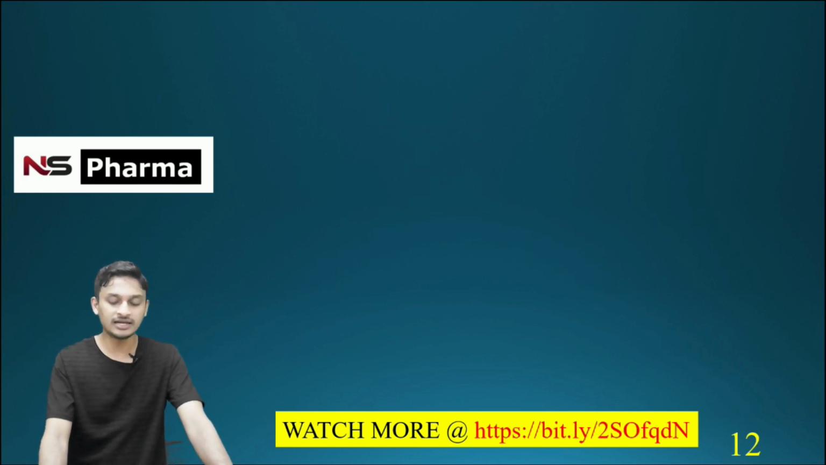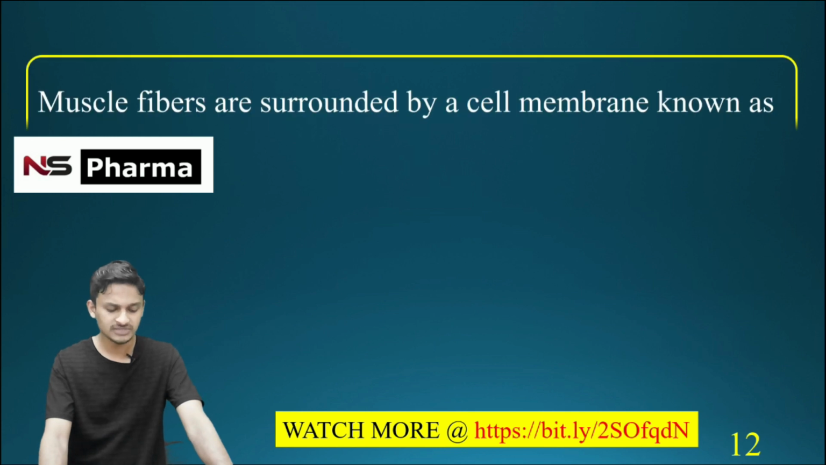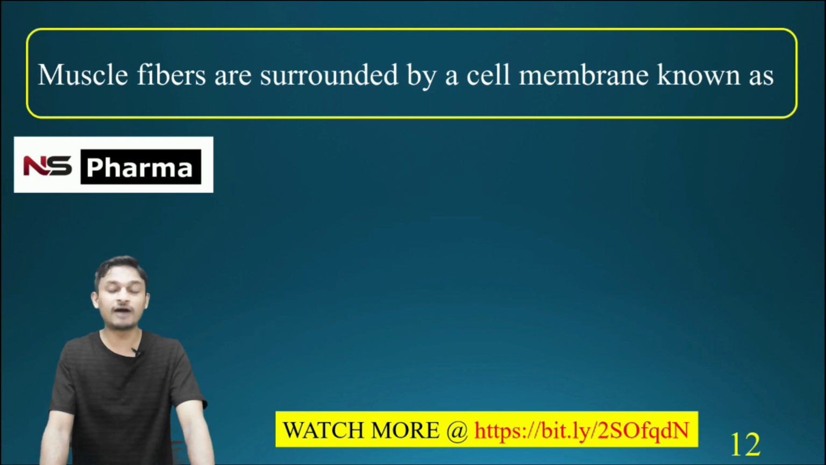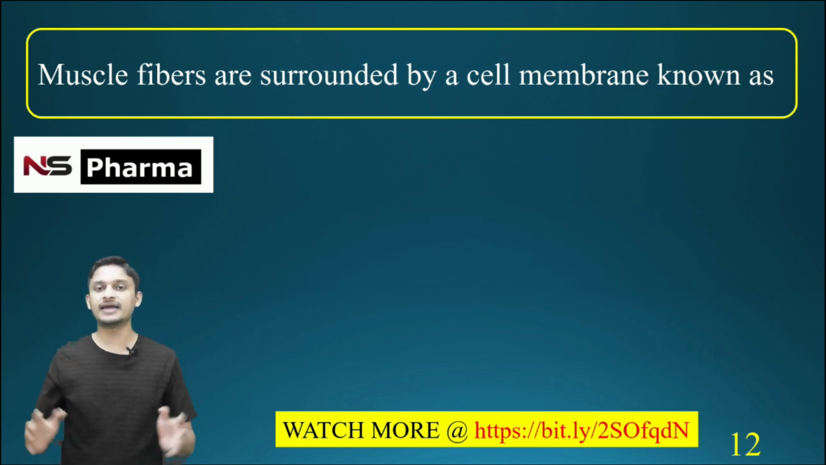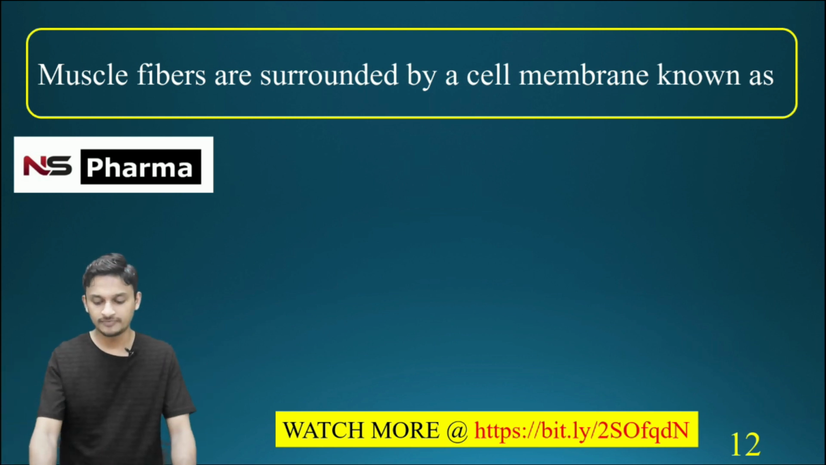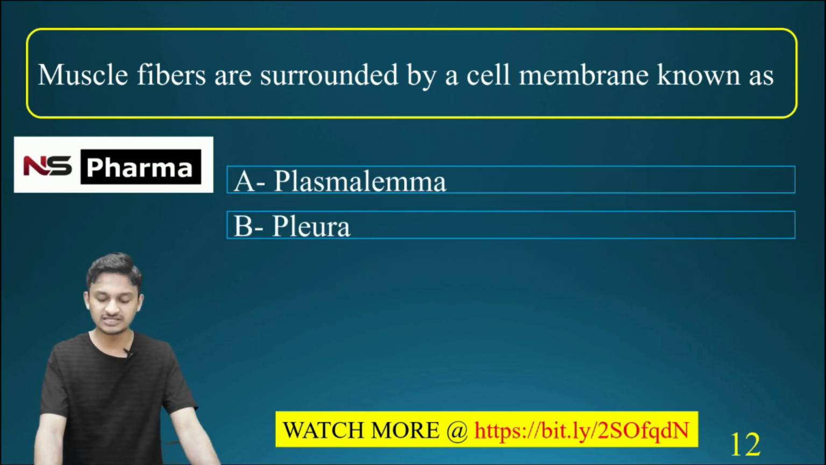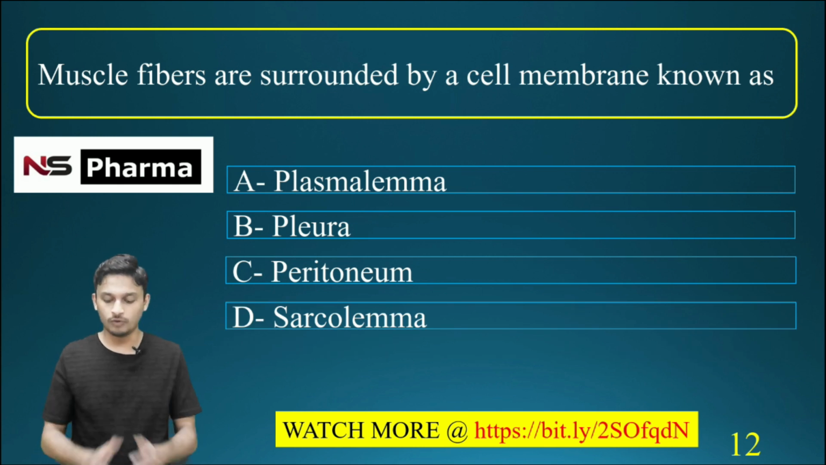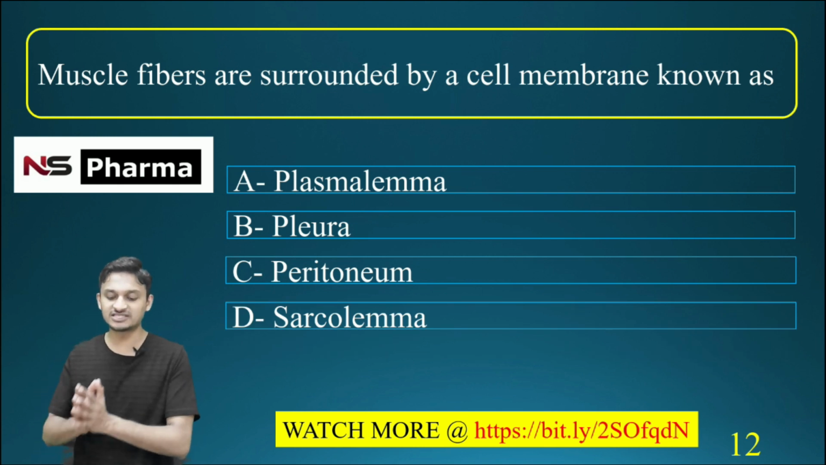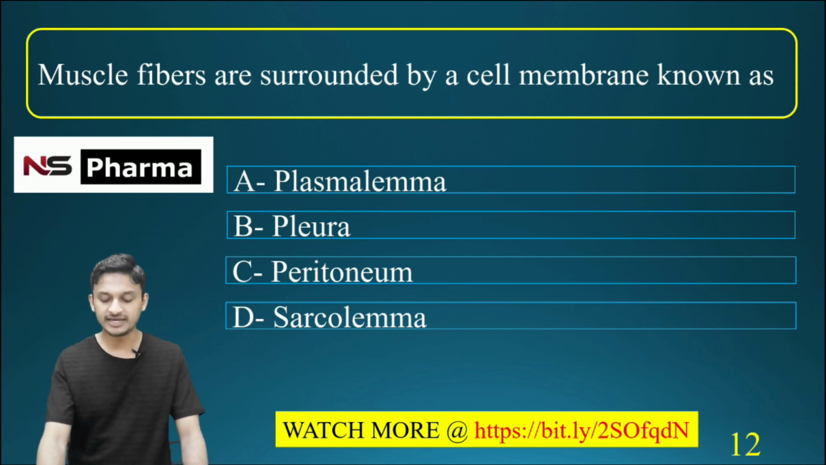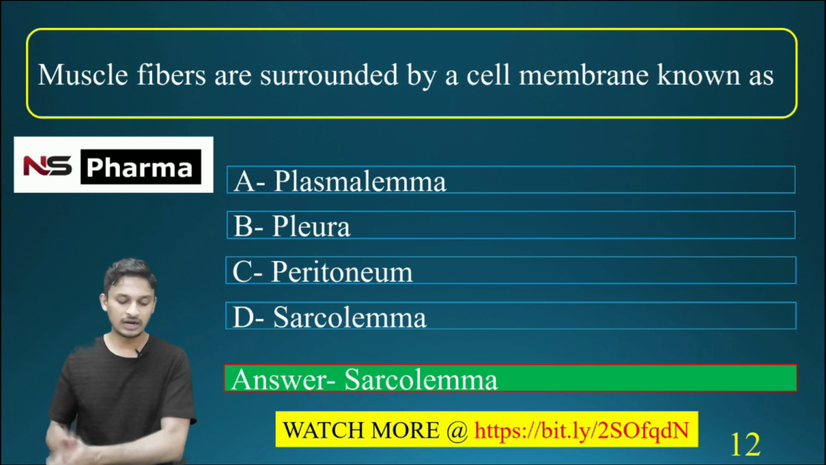Now we are moving to the next question, question number 12. Muscle fibers are surrounded by a cell membrane known as. What is the name of that cell membrane? Options are option A, plasma lemma, option B, pleura, option C, peritoneum, option D, sarcolemma. What is the name of the cell membrane which surrounds the muscle fiber? That is the question. Correct answer is option D, sarcolemma.